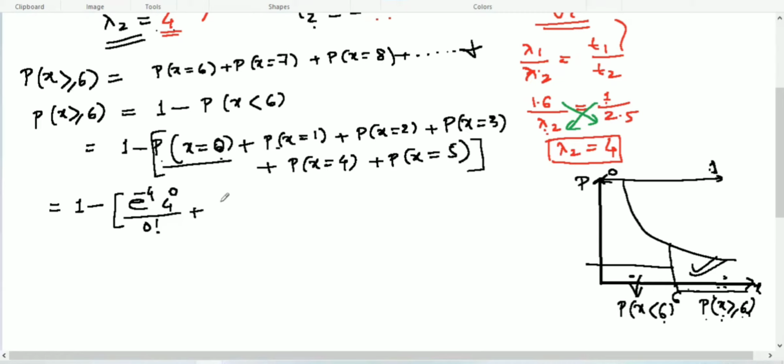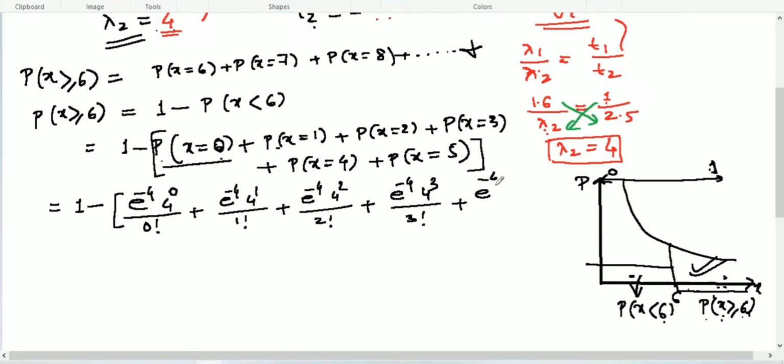Plus e to the power minus 4, 4 to the power 1 over 1 factorial, plus e to the power minus 4, 4 to the power 2 over 2 factorial, plus e to the power minus 4, 4 to the power 3 over 3 factorial, plus e to the power minus 4, 4 to the power 4 over 4 factorial, plus e to the power minus 4, 4 to the power 5 over 5 factorial. Now simplify it.